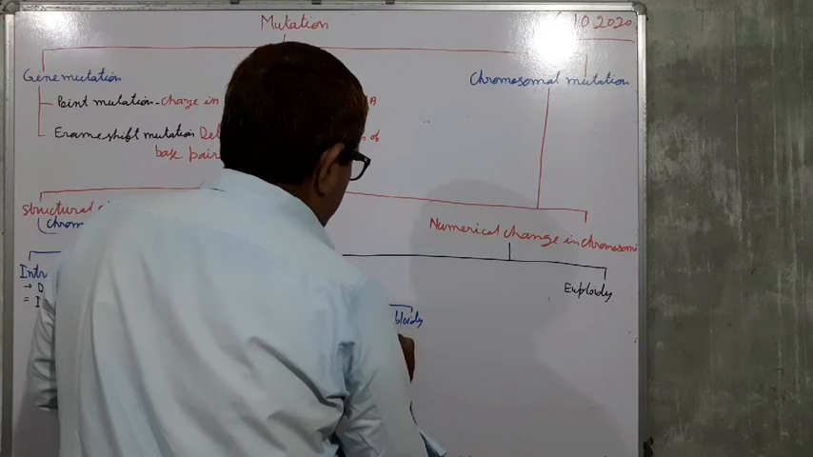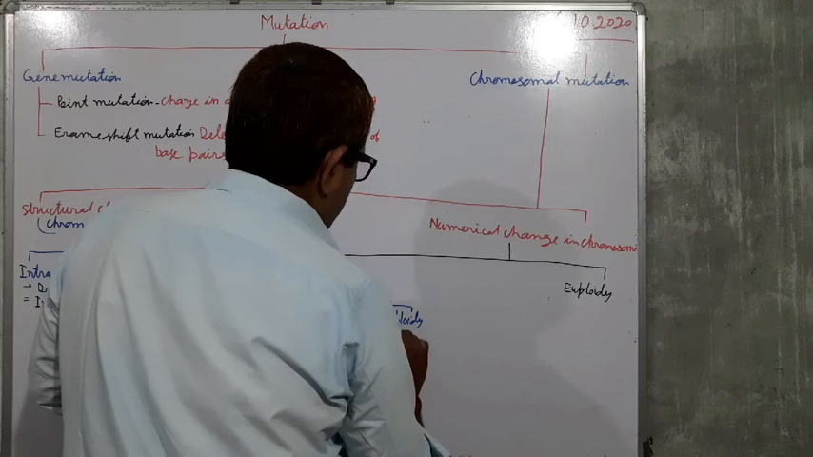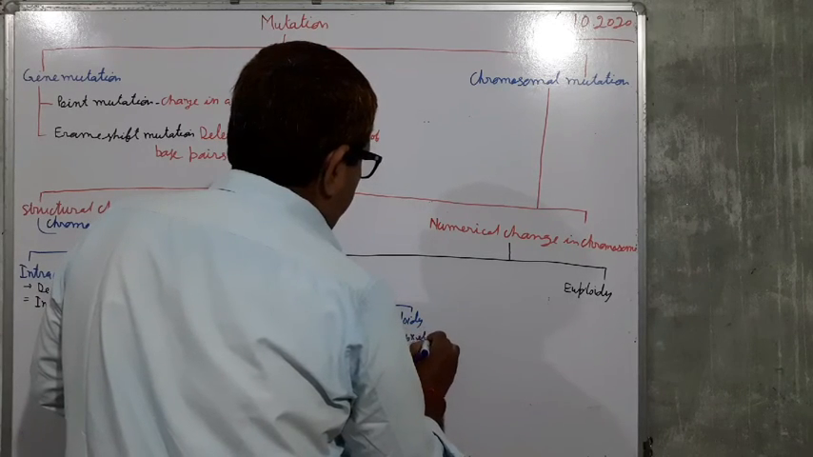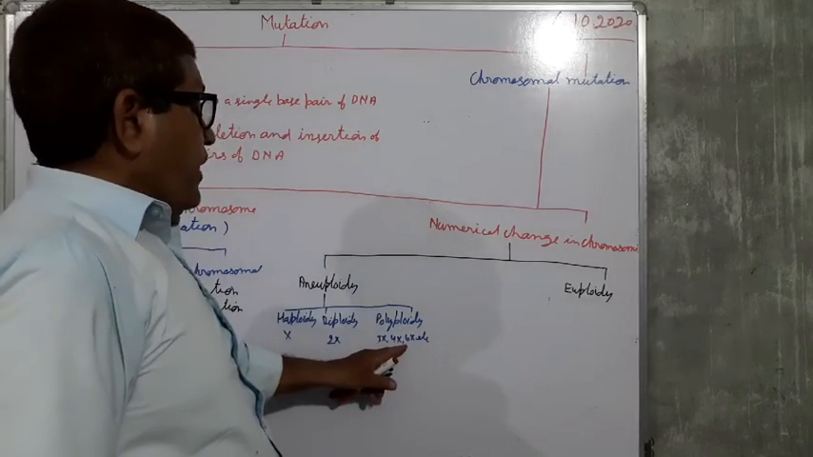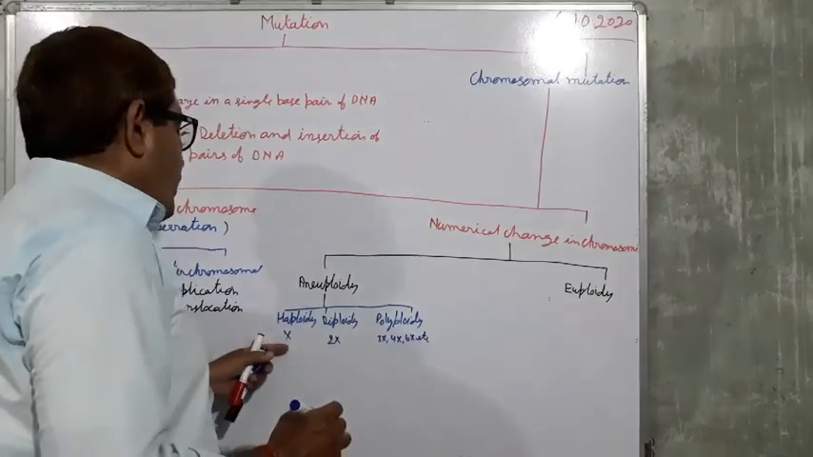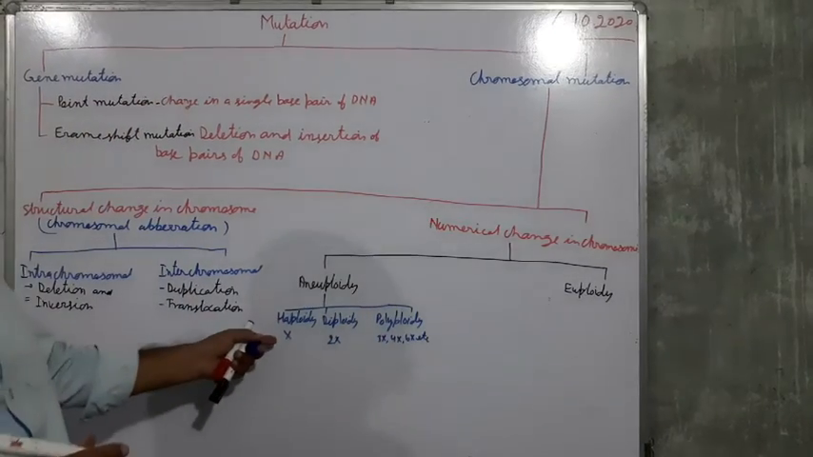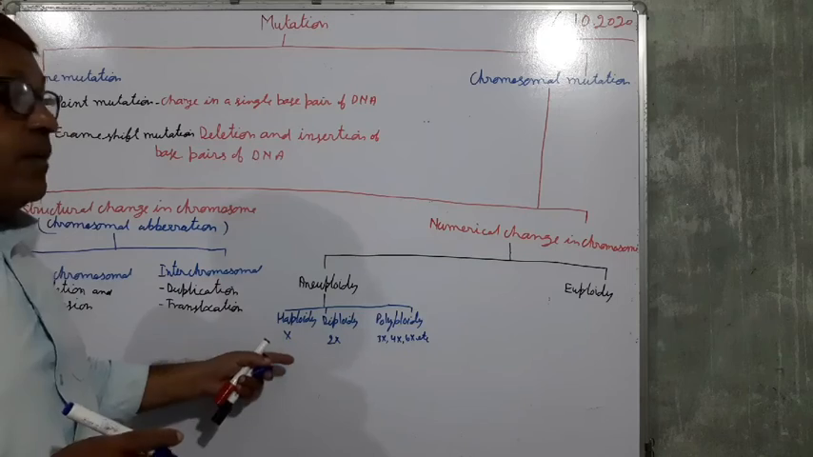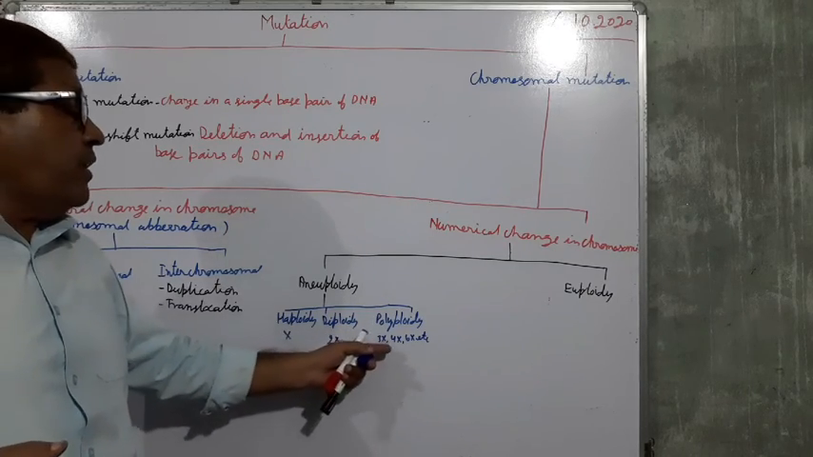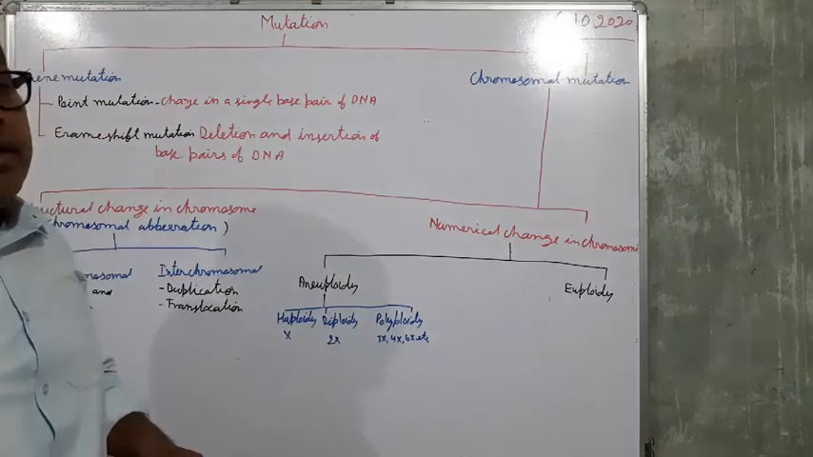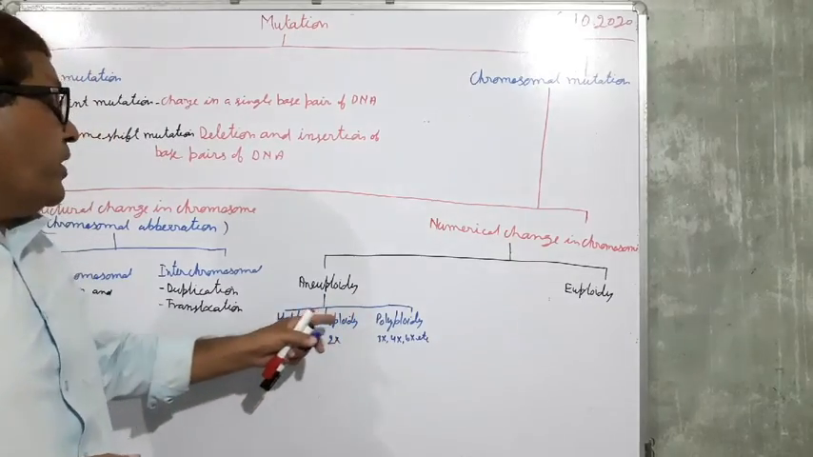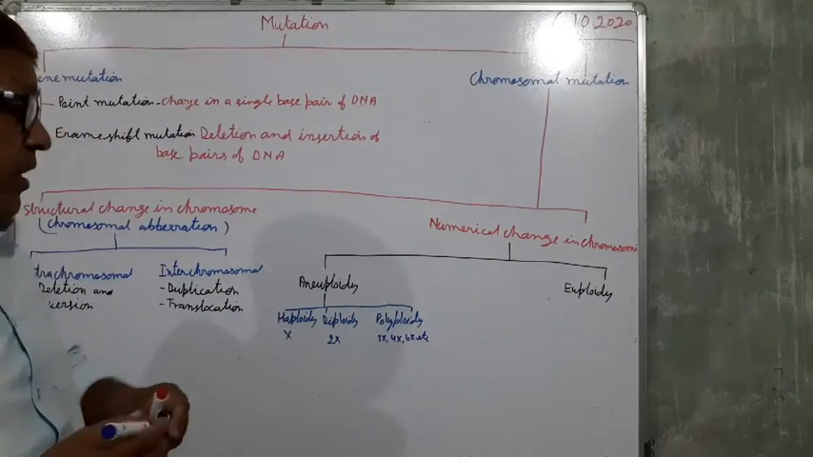Polyploidy means 3x, 4x, 6x, etc. Triploidy, tetraploidy, hexaploidy, etc. These are included in polyploidy, where the basic number of chromosome is in multiples of n: 2n, 3n, 4n, 6n, etc. So in this way, it is called polyploidy. So haploidy, diploidy, and polyploidy.